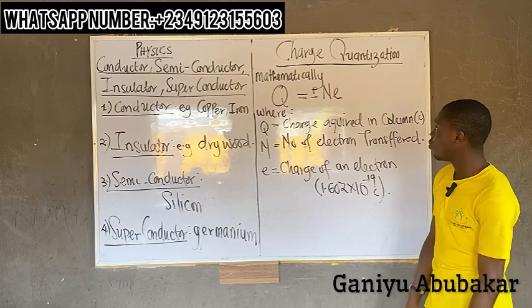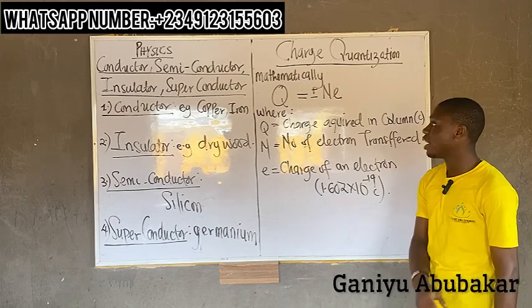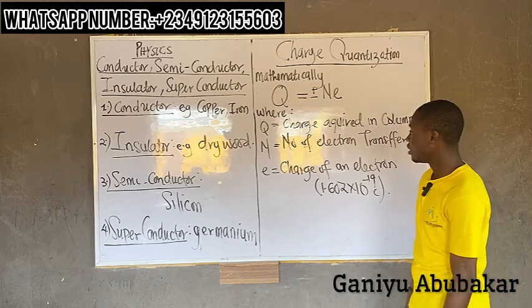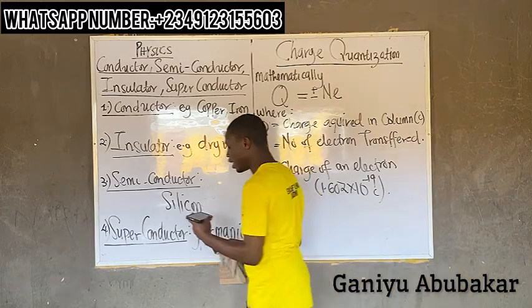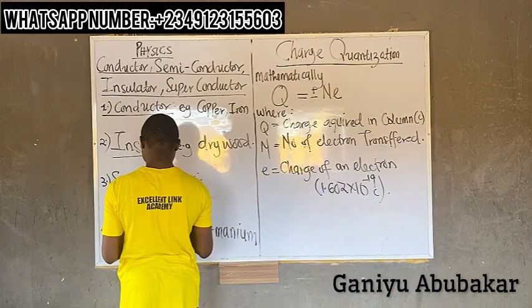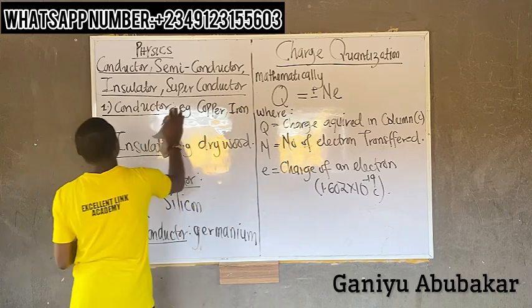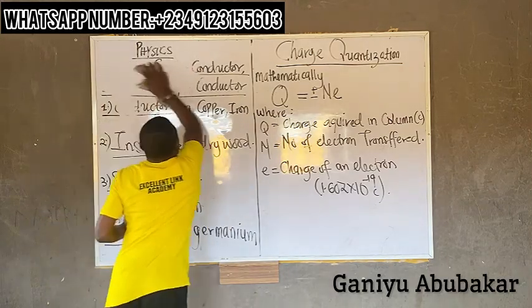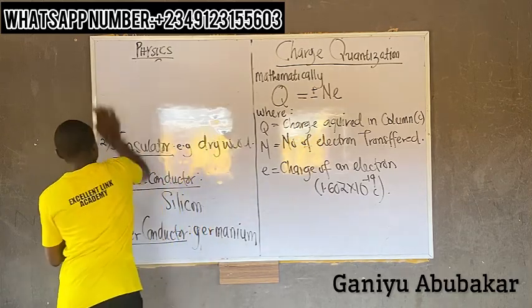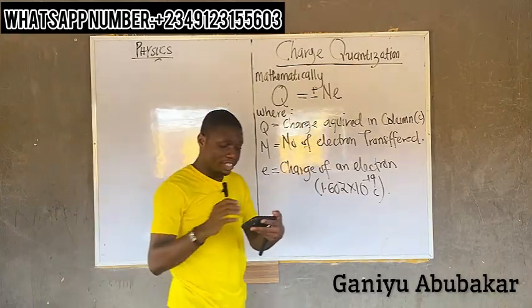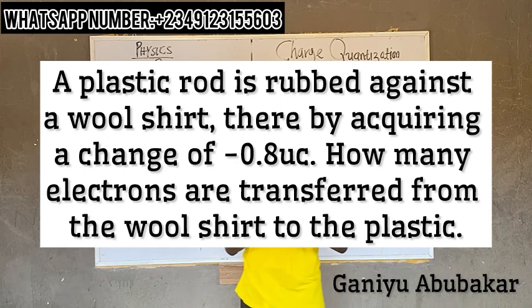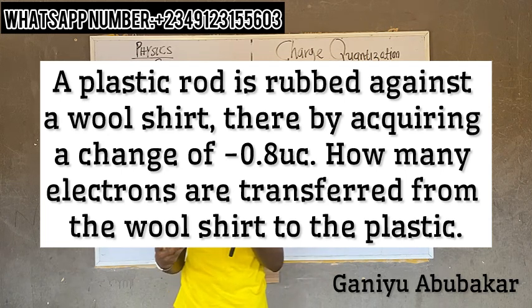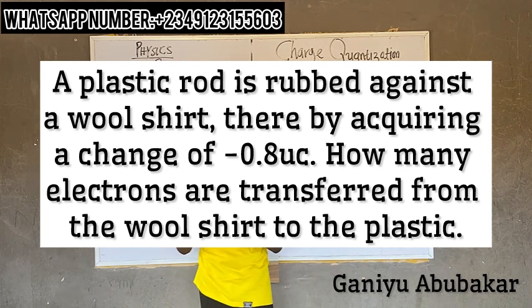So let's look at example 1 involved in the study of charge quantization. A plastic rod is rubbed against a wood sheet, thereby acquiring a charge of minus 0.2 microcoulomb.